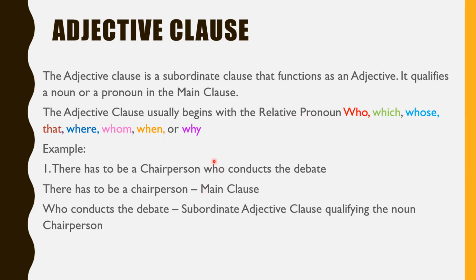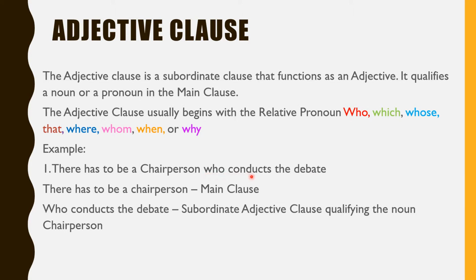So here, who is the relative pronoun. It is a connector only. It is a conjunction, but we call it a relative pronoun. We know that from the subordinating conjunction or from the relative pronoun begins the subordinate clause.